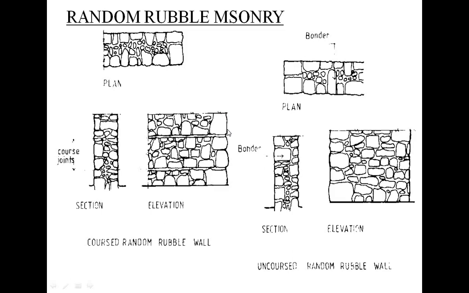In the 30 to 45 centimeter layer the stone masonry is done, and a horizontal joint is there between the two courses. We can say it is a band also. So this is about random rubble coursed masonry and random rubble uncoursed masonry.